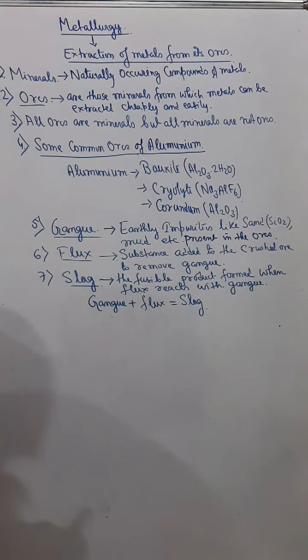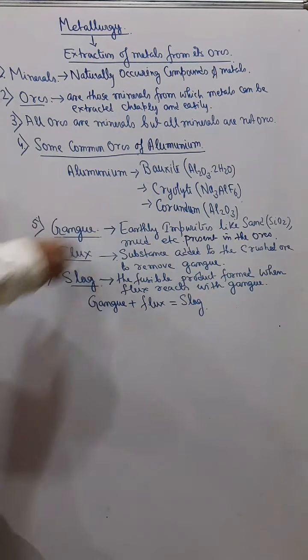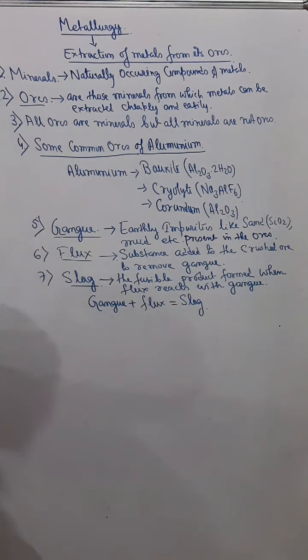Flux. Now flux is a chemical substance that we mix with the crushed ore to remove these impurities, to remove gangue. First we have to take the ore and crush it, and then we have to remove the earthly impurities present in it. For removing the gangue, we use a chemical substance.